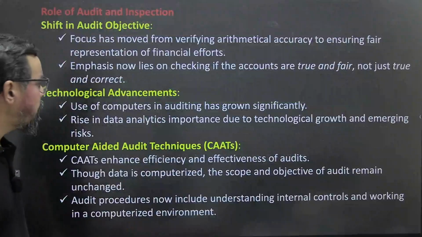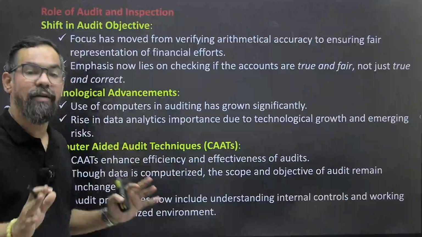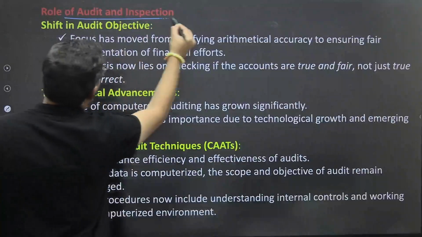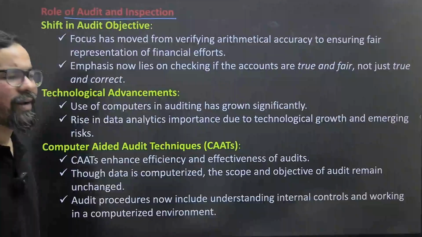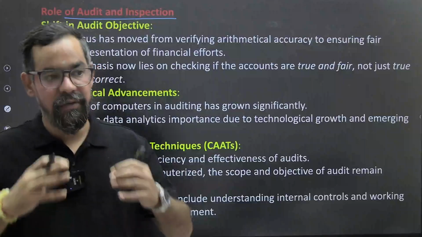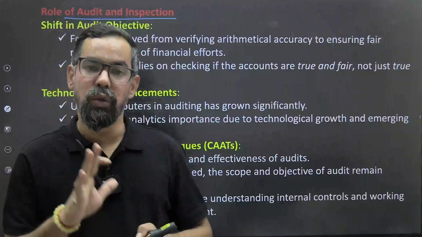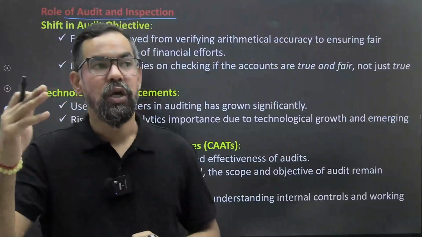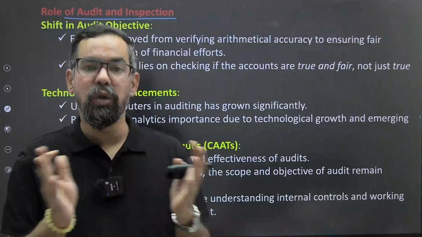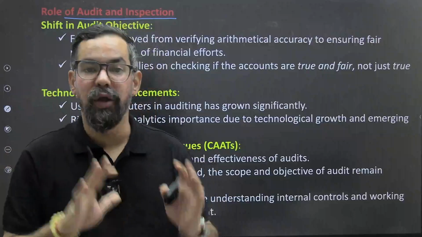Okay. So from here is the basics. Actually, your unit 11 content starts from this particular point: the role of audit and inspections. When it comes to audit, it is a kind of verification. Let's say we have prepared the final accounts, and if there is no audit on those documents by externals, there are chances of malpractices, right? If we do not cross-verify those, there will always be some doubt in the minds of the stakeholders.